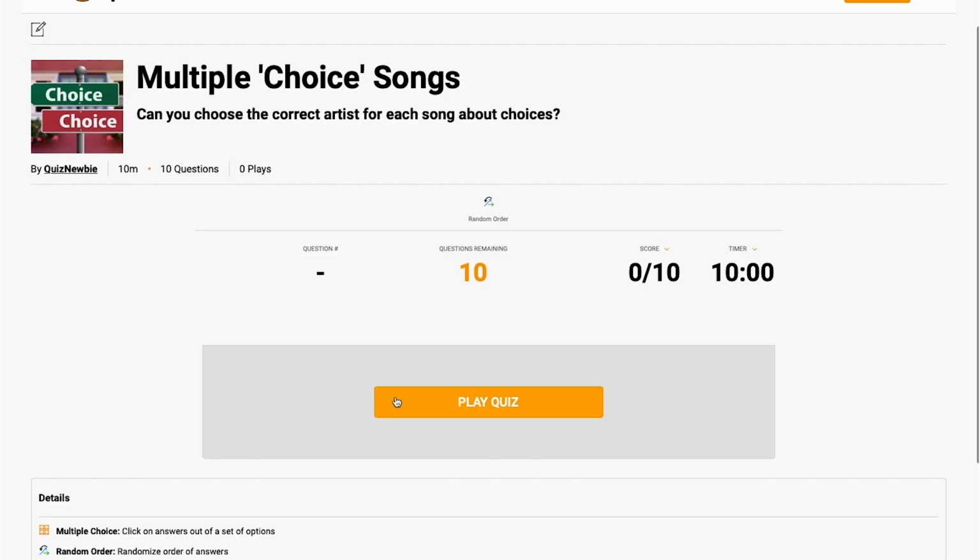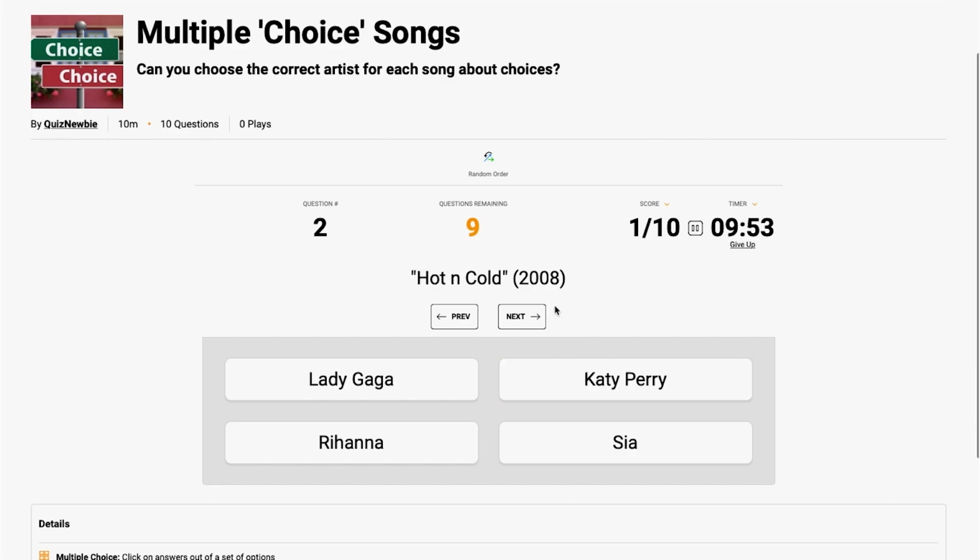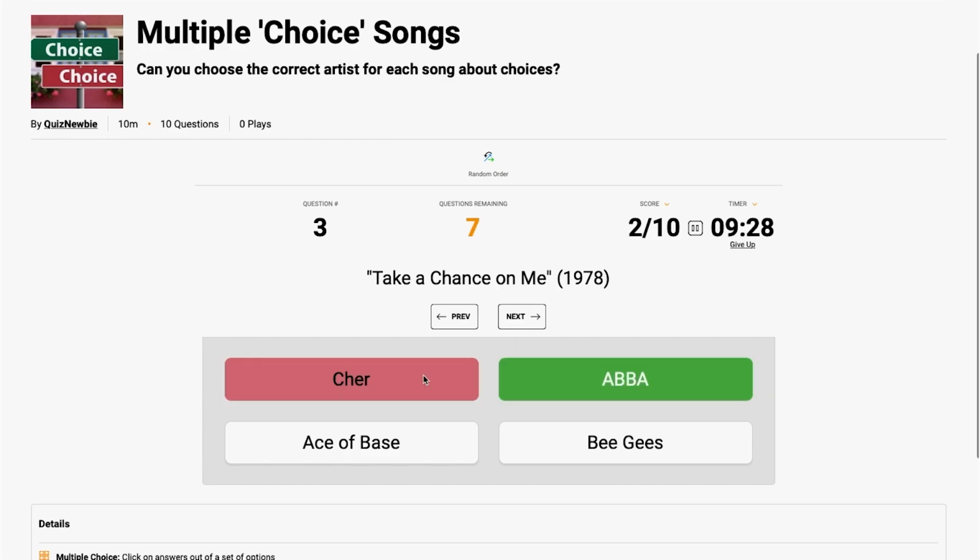Now you can play through your quiz in the new tab and make sure everything works as you expect it to. So we're given I Choose You, First, 2014. I think it's Sara Bareilles, and I remembered correctly. Okay. You'll see Hot and Cold from 2008. We know this is Katy Perry. Take a Chance on Me from 1978. We know that's ABBA, but let's make sure that incorrect answers are working, so we'll pick Cher.